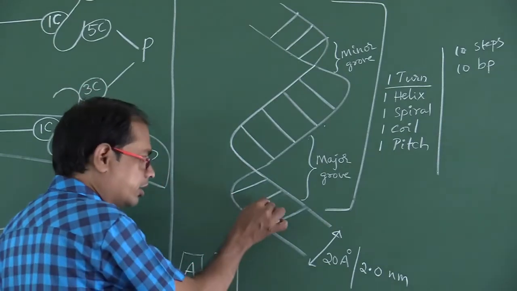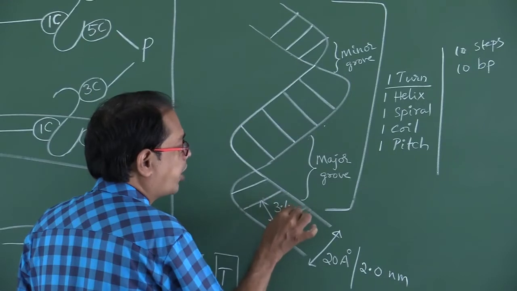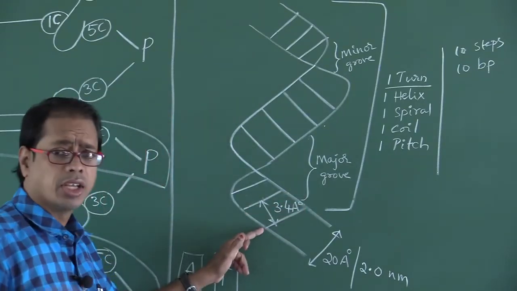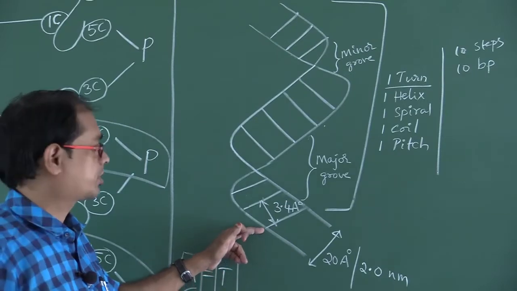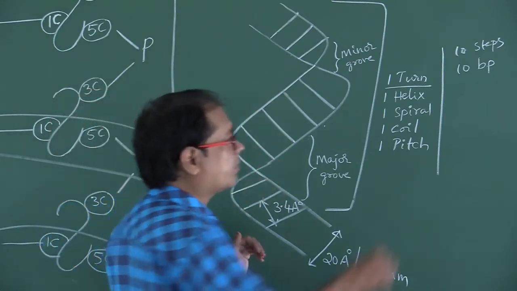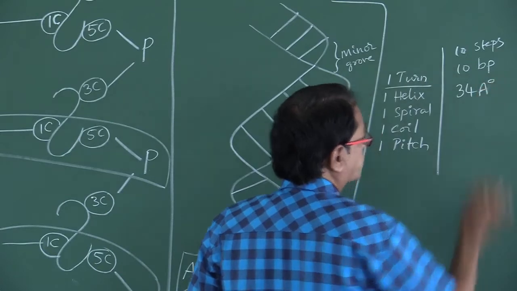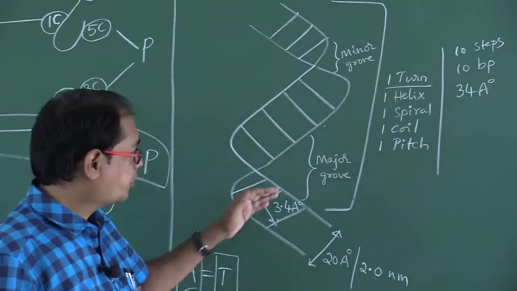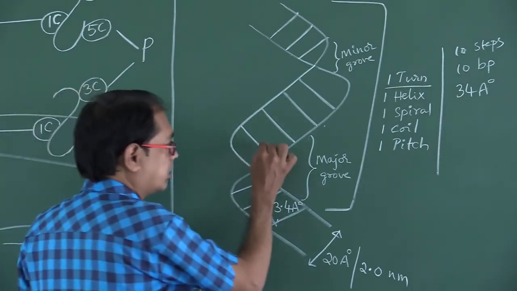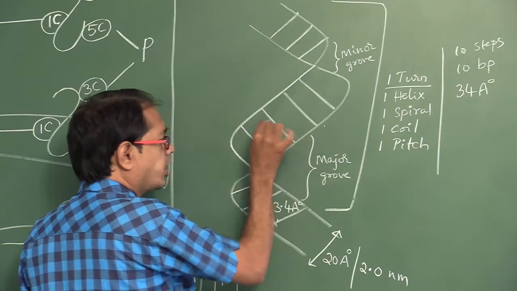The distance between 2 steps is 3.4 angstroms. Of these, how many steps are there? 10. So the length of 1 turn of DNA is 3.4 times 10, that is 34 angstroms. The angle between 2 steps is 36 degrees.